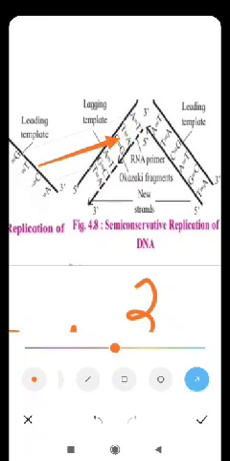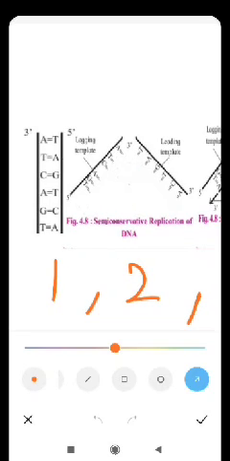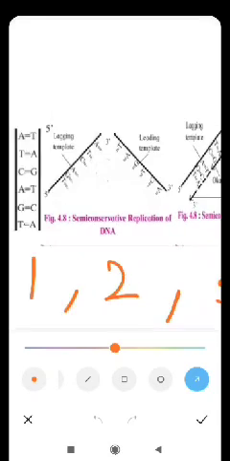This is the answer. Okay, so this is the replication process. In diagram number 1 you can see both the strands are connected together. In diagram number 2 you can see that both the strands have got disconnected and they are now separated from each other.